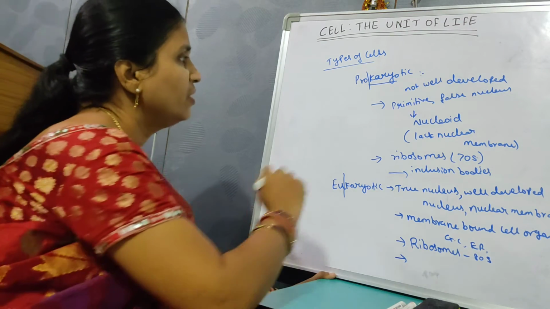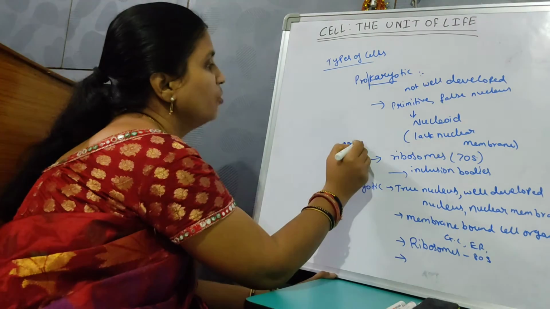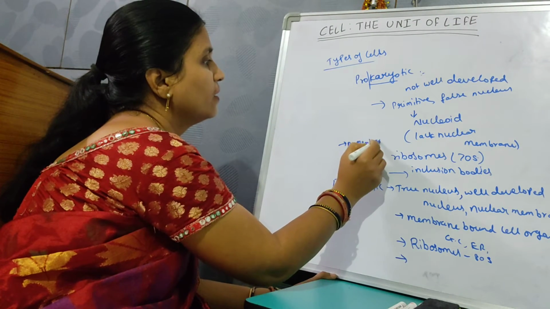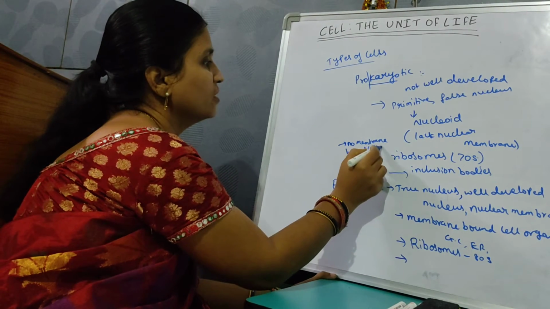There are no membrane-bound cell organelles in prokaryotic cells.